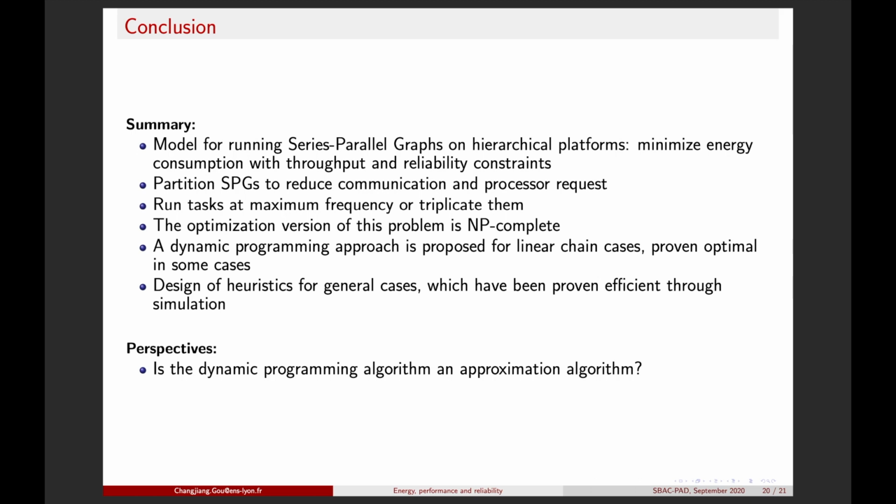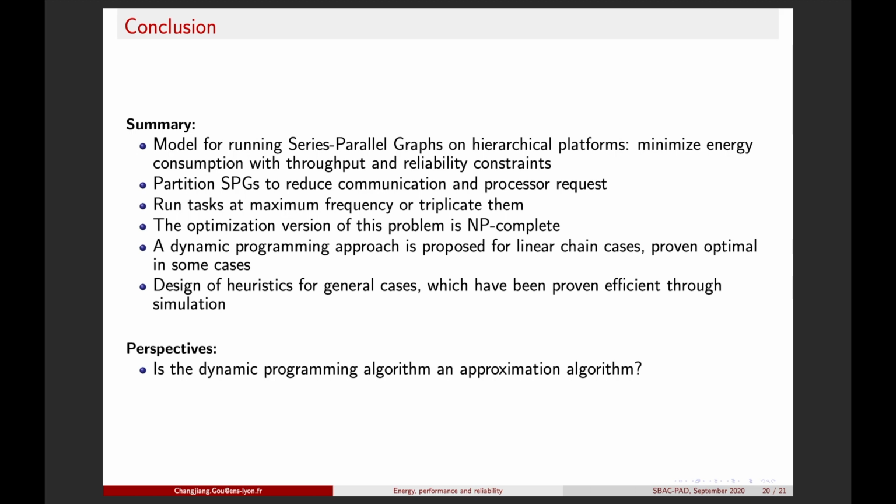And we proved that this optimization problem is NP-complete. So we have to design efficient heuristics. We proposed dynamic programming for the linear chain case, and in some cases it is optimal. And we designed some heuristics for general cases which have proven efficient through simulations.